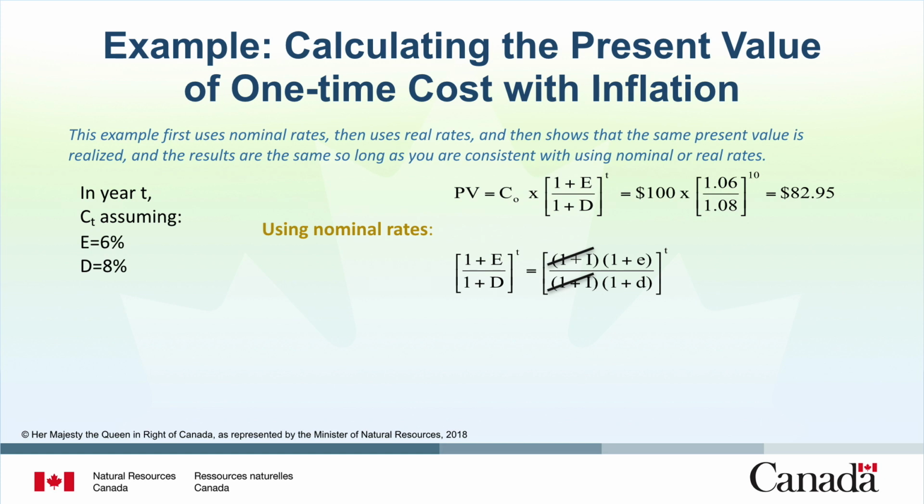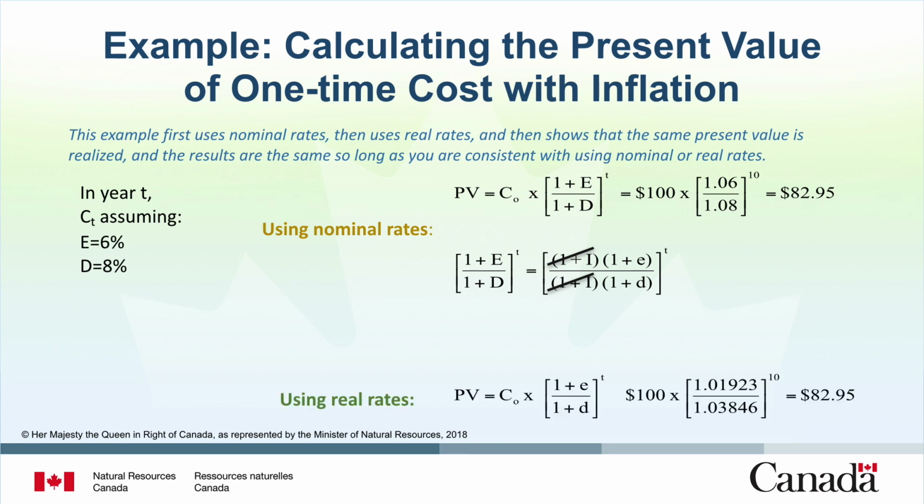Here there is a nominal escalation rate of 6%, a discount rate of 8%, and a cost C sub-zero that is $100. If you plug those values into the equation for the nominal rates, you get a result of $82.95. Next, make the calculation using real rates. When we use the values calculated previously and plug in the numbers, you have $100 times 1.01923 divided by 1.03846, and once again, you get the same result of $82.95.